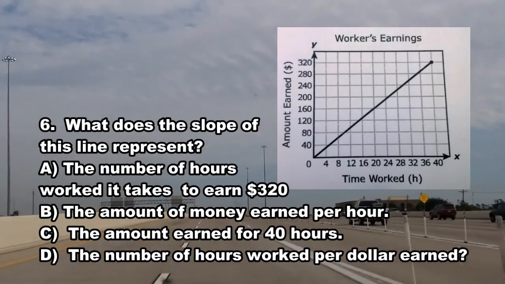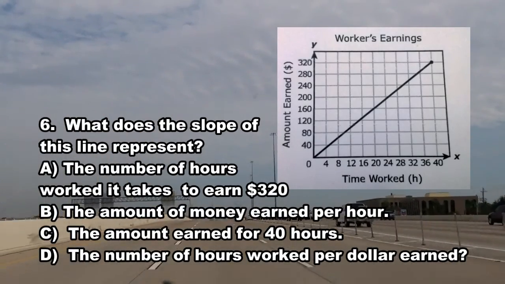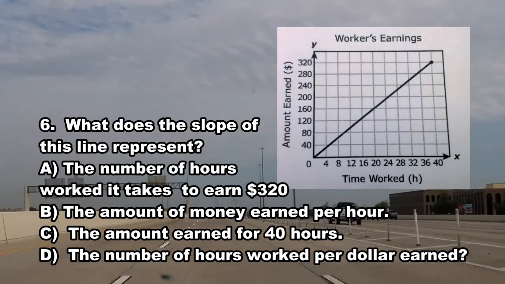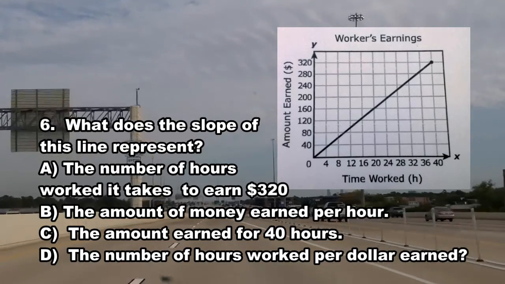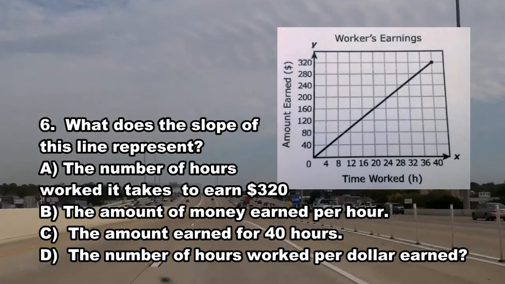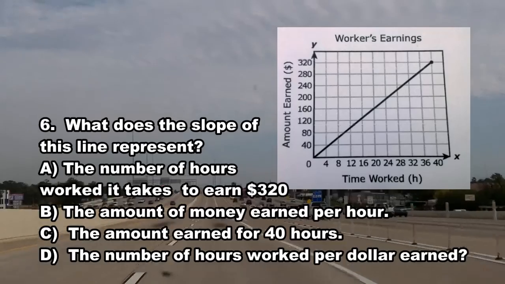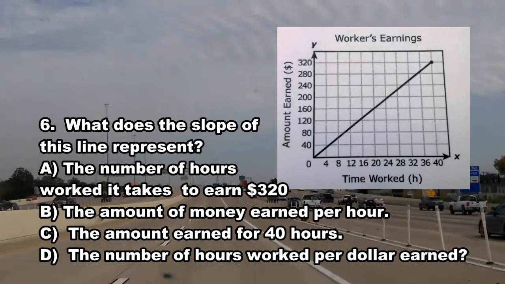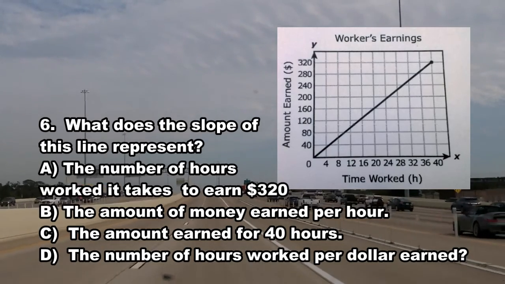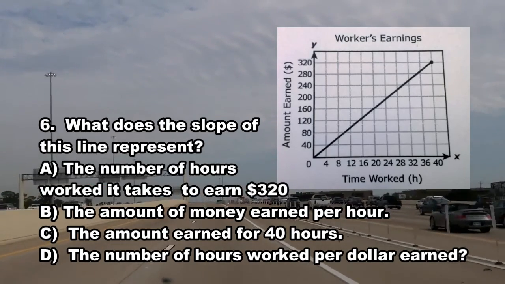Question number 6. What does the slope of this line represent? A, the number of hours worked it takes to earn $320. B, the amount of money earned per hour. C, the amount earned for 40 hours. Or D, the number of hours worked per dollar earned.